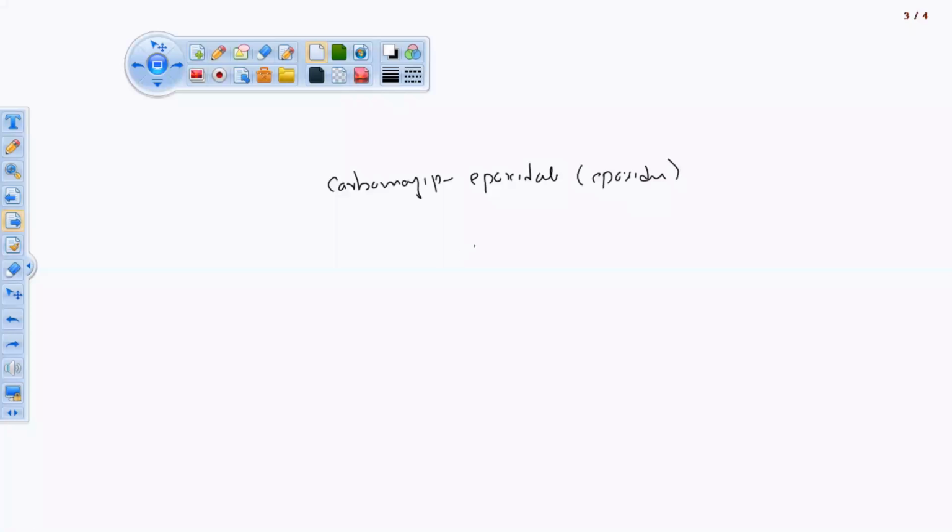It will convert into two structures, that is cis-stilbene and trans-stilbene. ठीक है, इपॉक्सीडेशन हो रहा है इपॉक्साइड में.